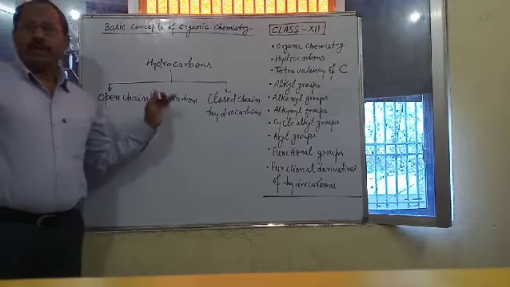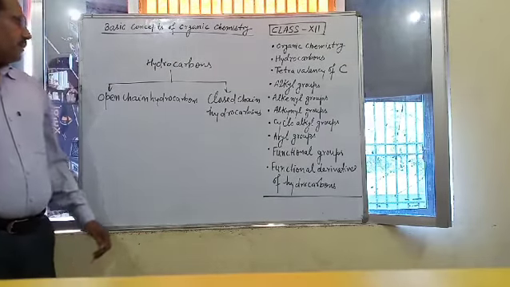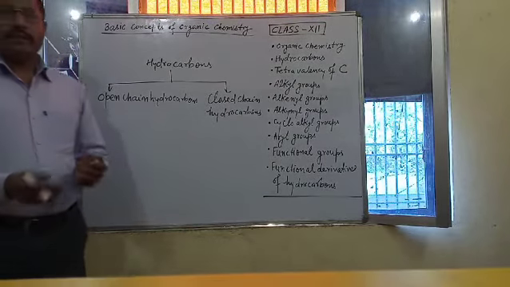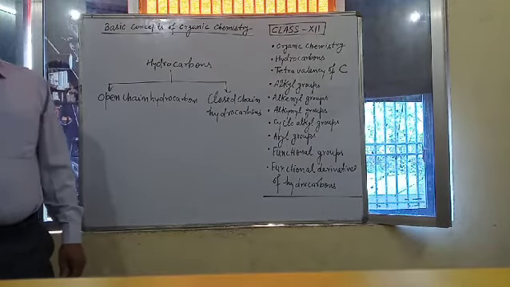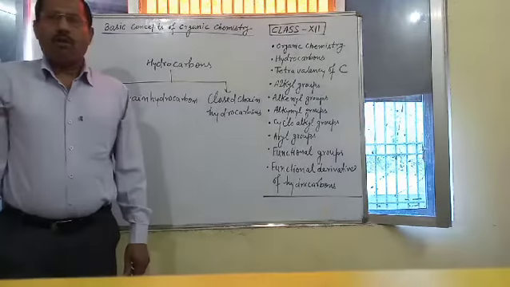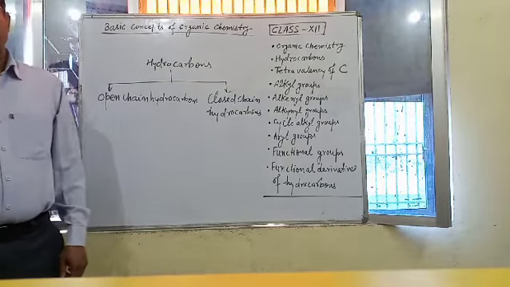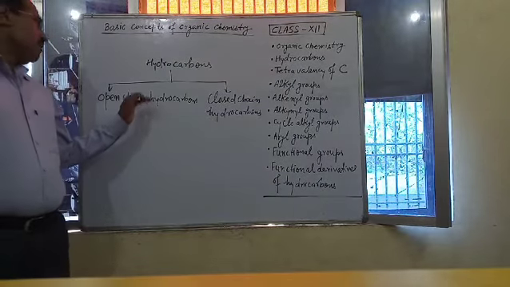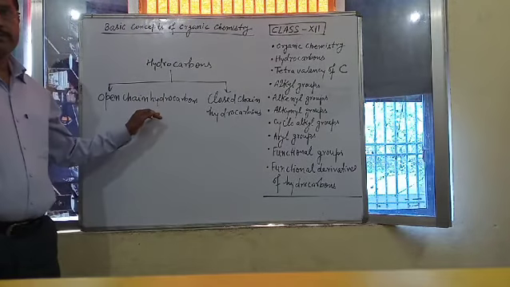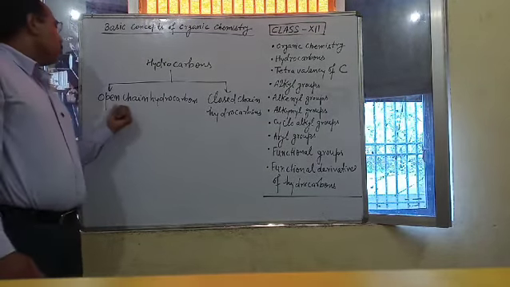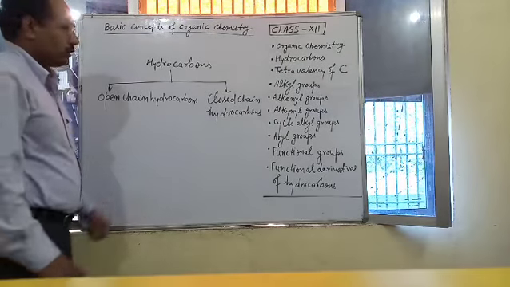In case of open chain hydrocarbon, carbon atom forms only open chain, means straight carbon chain or branched carbon chain. It cannot form a cyclic ring in this type of compounds. So these compounds are called open chain hydrocarbons.